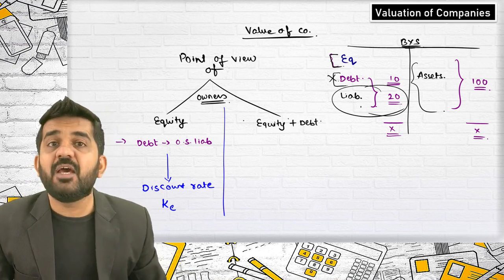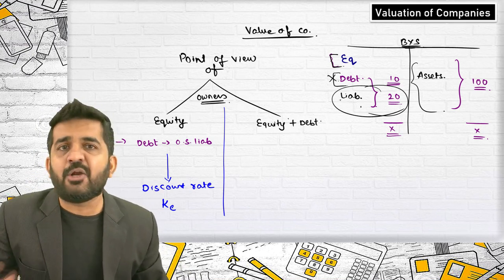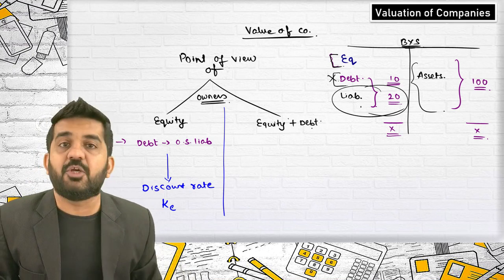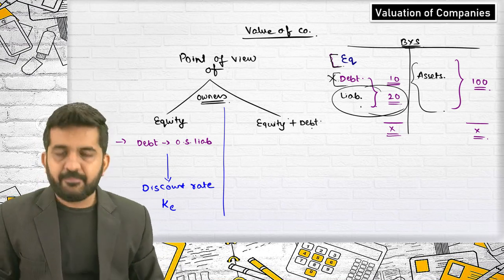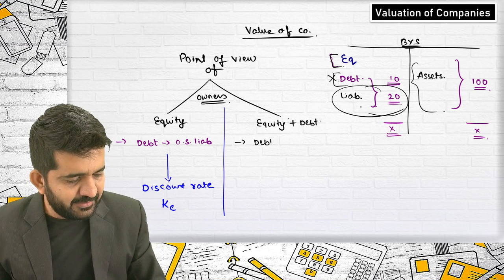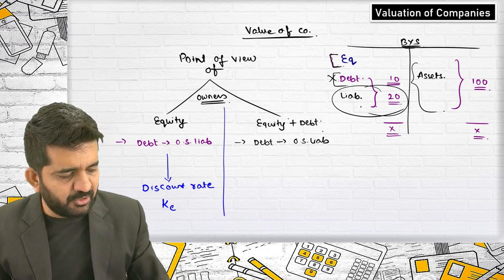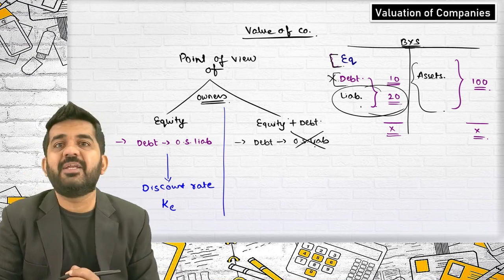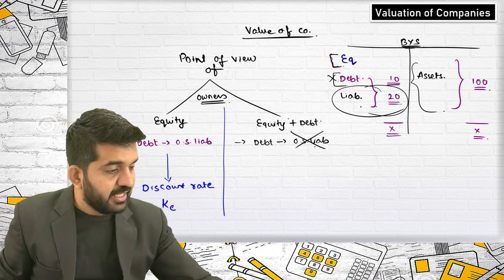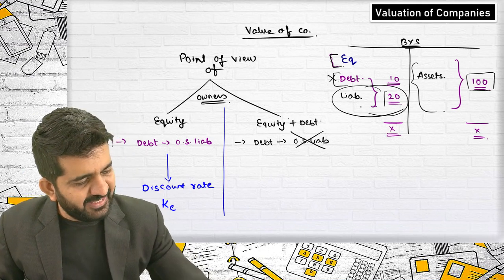So we are valuing from the point of view of equity plus debt. It cannot be only debt. Is it right? It should be equity plus debt. Is it right? In that case, will debt be treated as outside liability or not? No, it will not be treated as outside liability. In our case, how will the valuation be done? 100 minus 20.